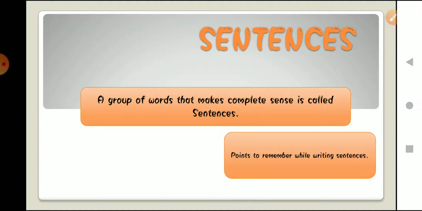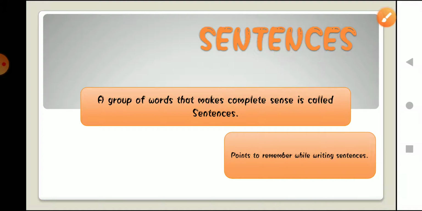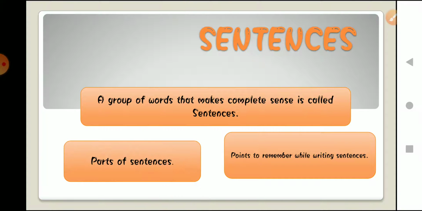A sentence usually ends with a full stop, which we can also call a period. One important point was that some sentences may end with a question mark or an exclamation mark. We have these two particular kinds of sentences, which we are going to look at ahead. These are some points we have to remember while writing a sentence. And there are two parts of a sentence, that is subject and predicate, which we are also going to discuss completely.